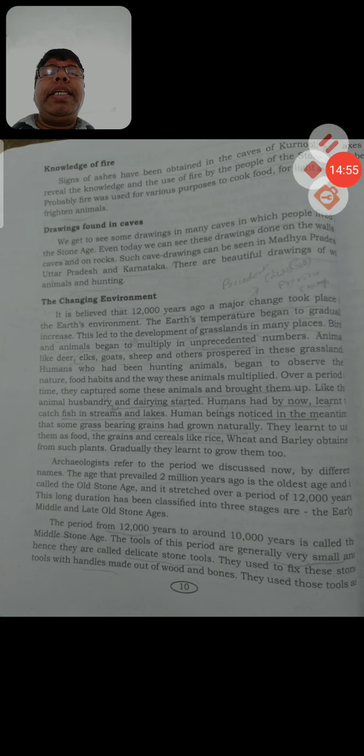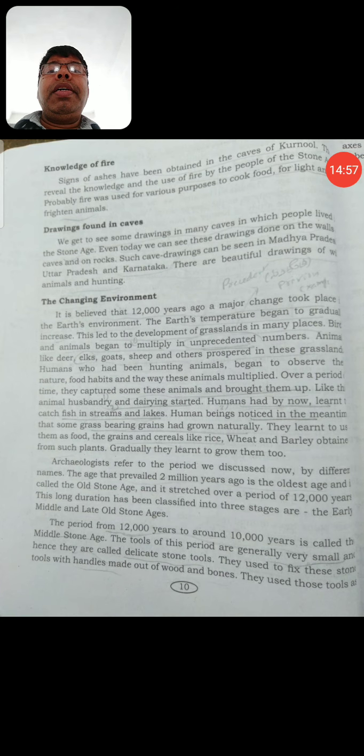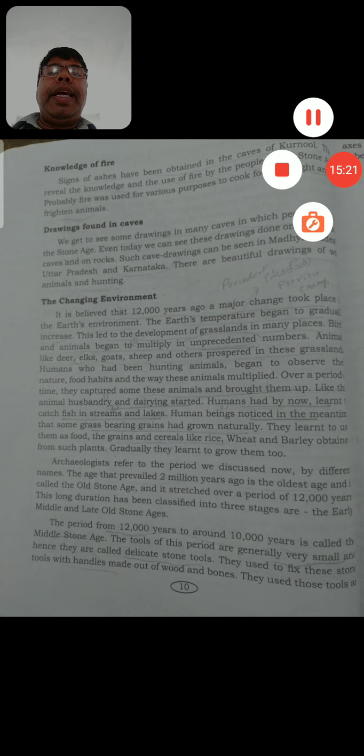It gave way to the multiplication of birds and animals. Man, while hunting, observed some animals which he could tame, and thus he started animal husbandry and dairying. Catching of fish also he started, by seeing the aquatic animals in the lake.